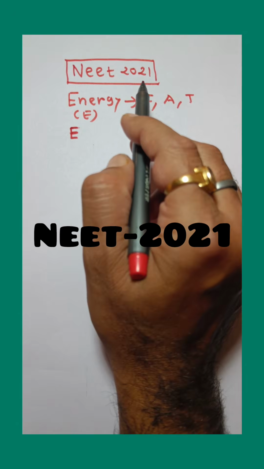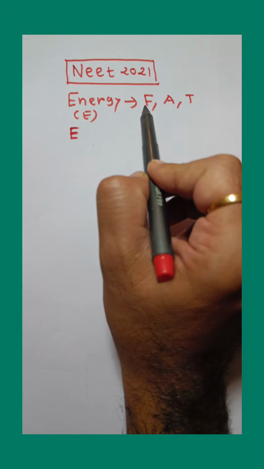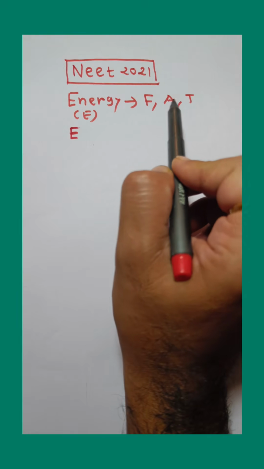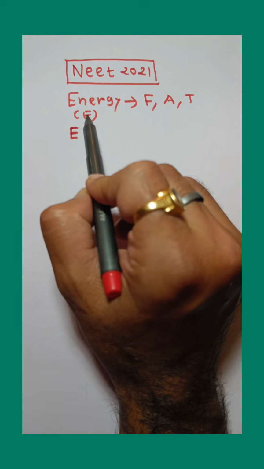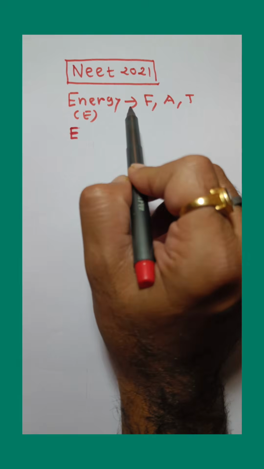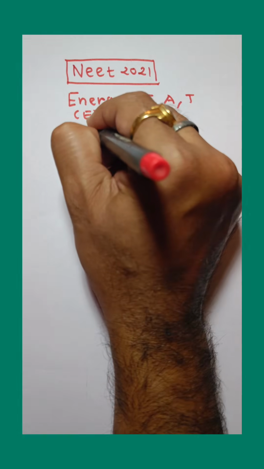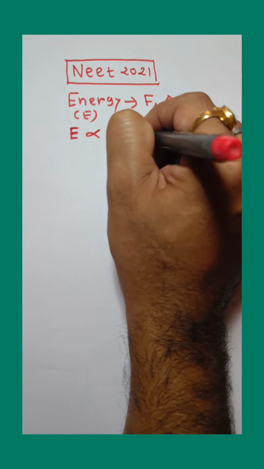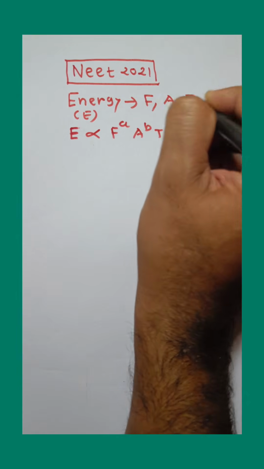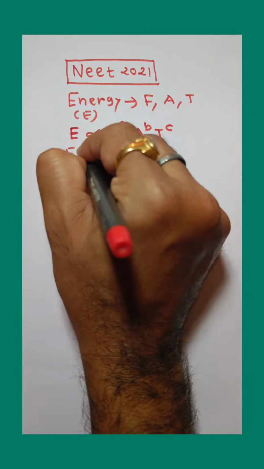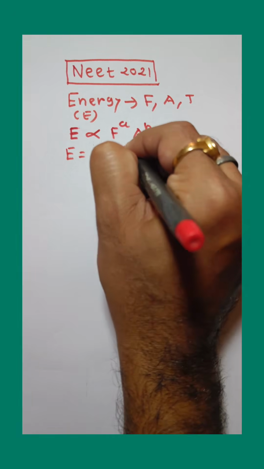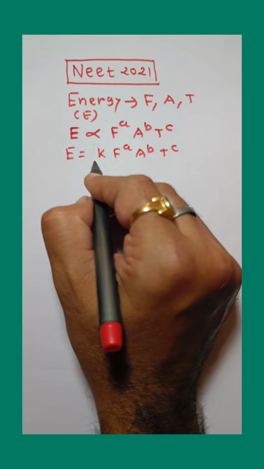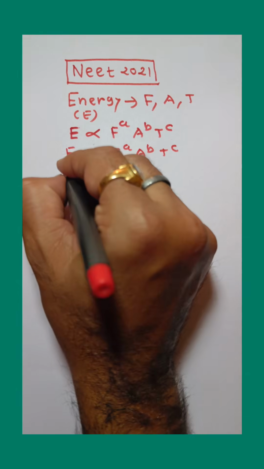NEET 2021 question. Here, force F, acceleration A and time T are chosen as fundamental physical quantities. Then what is the dimensional formula of energy E in terms of F, A and T? So here energy is proportional to F raised to a, A raised to b and T raised to c. So E is equal to k, F^a A^b T^c. k is a constant of proportionality and that is always dimensionless.